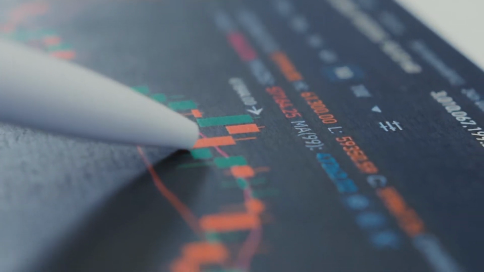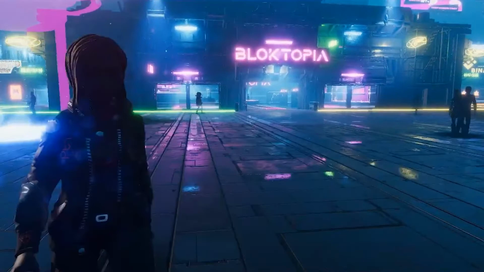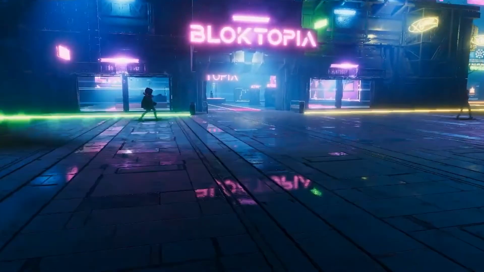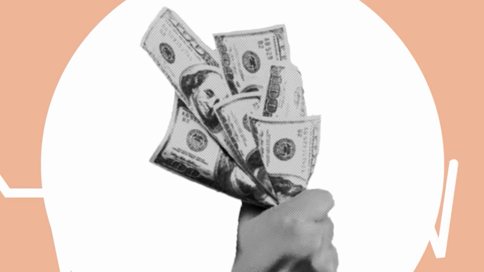So now, since you know the pricing and how much it'll cost you to get your hands on AdBlok, you must be wondering how much revenue you could be securing from this venture. Well, we must remember that Blocktopia is still fairly new and things could go north or south pretty fast. So let's get into the facts real quick and look at the ideal scenario that you would have to face if you're going to invest in AdBlok anytime soon.